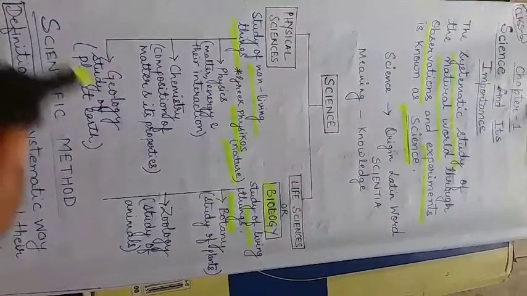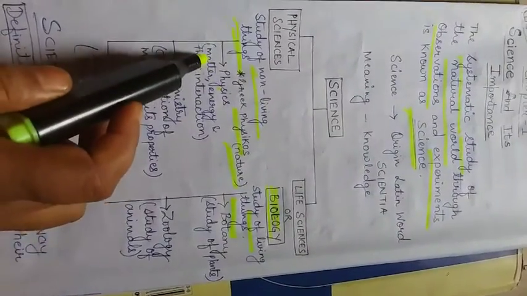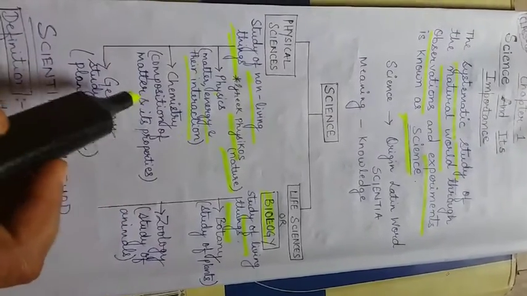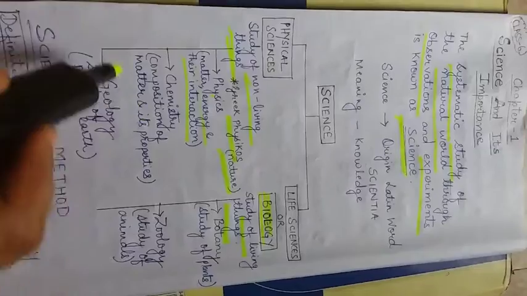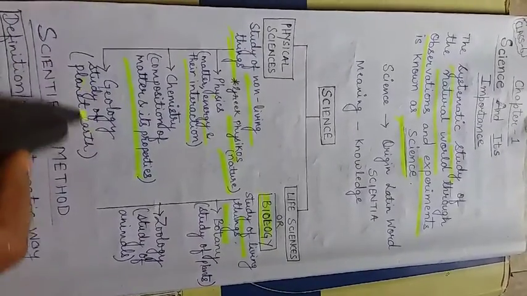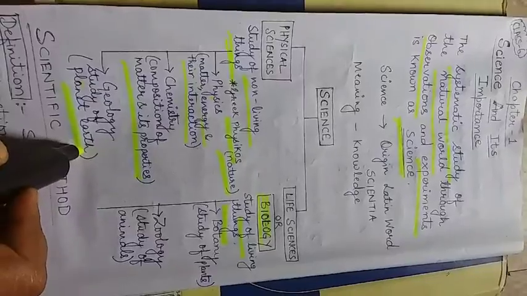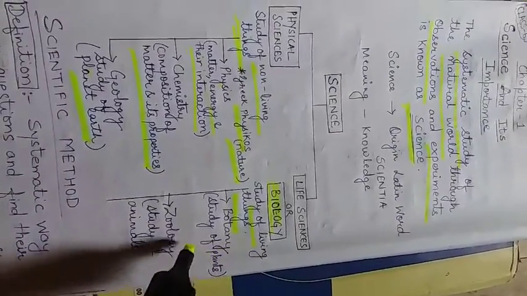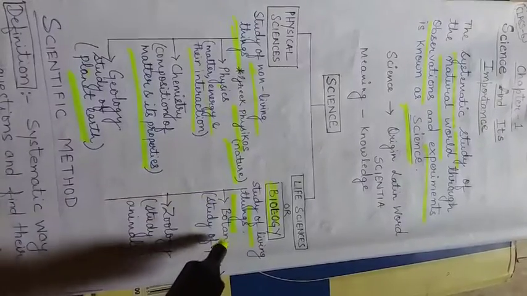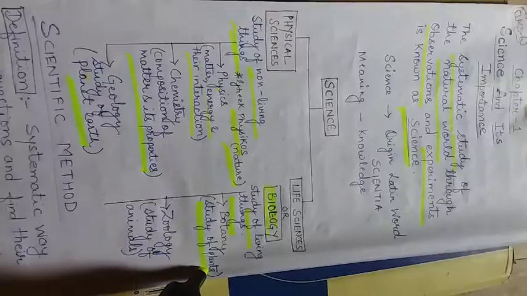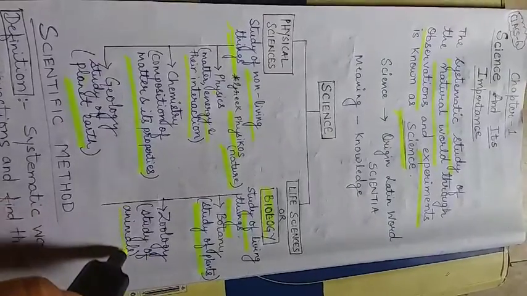Physics is the study of matter and energy and their interaction. Chemistry is the composition of matter and its properties. Geology is the study of planet Earth. Then when it comes to life sciences, biology is divided into two categories: botany and zoology. Botany is the study of plants and zoology is the study of animals.